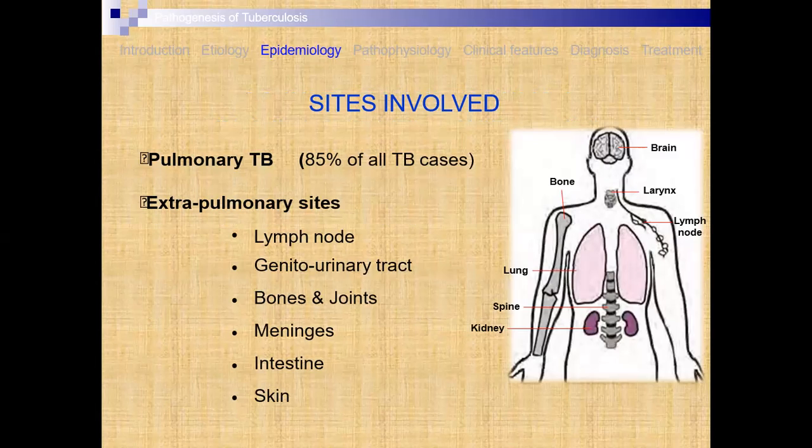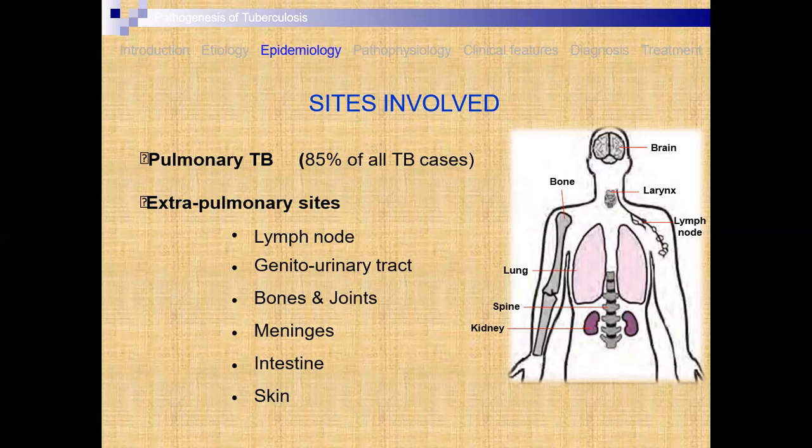Extrapulmonary sites are there. Pulmonary tuberculosis accounts for about 85% of cases. Then other sites where TB spreads, such as the lymph nodes, the genitourinary tract, bones and joints, and the meninges, meaning the covering of the brain. Here also TB is there, then the intestine and the skin.